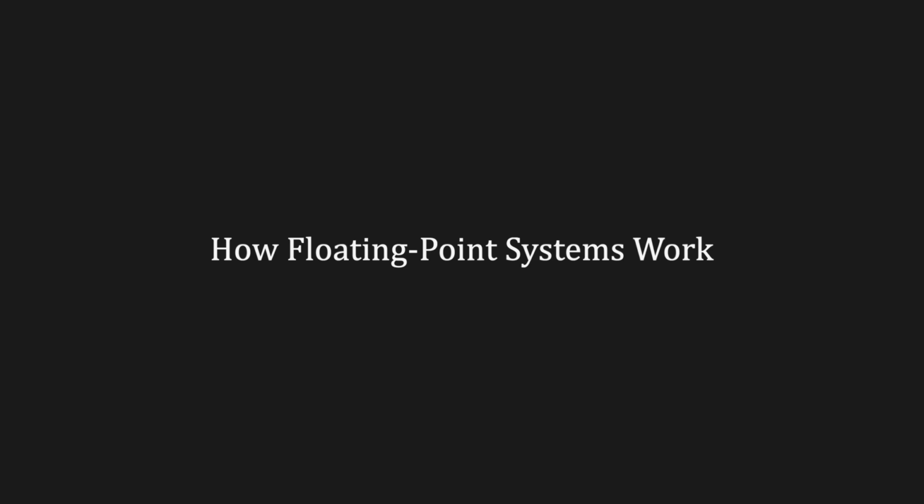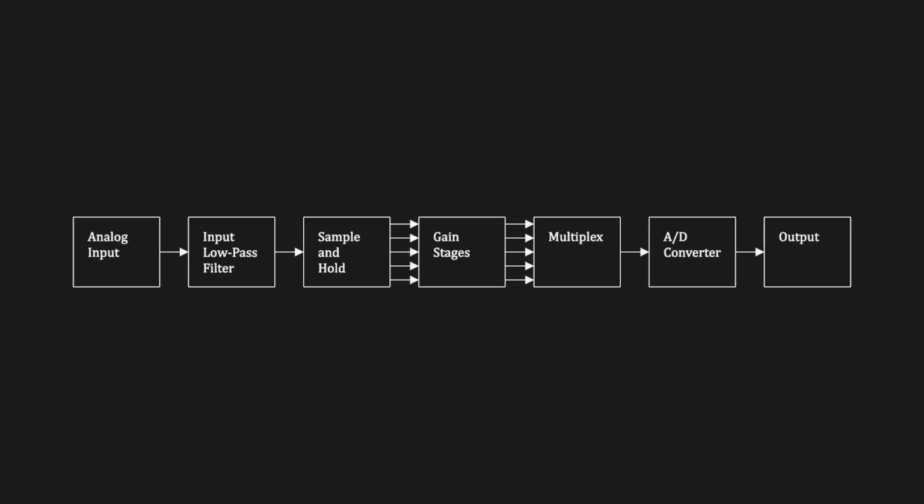Floating point systems are a modified form of PCM that use a scaling value to adjust the signal level. This makes them an adaptive version of non-uniform quantization. In true floating point systems, the scaling factor changes instantly for every sample, while in block floating point systems, one scaling value is applied to an entire group of samples. A floating point converter uses several gain stages to adjust the signal's amplitude for the best analog-to-digital conversion results. This makes it especially effective for handling very loud or very quiet sounds.